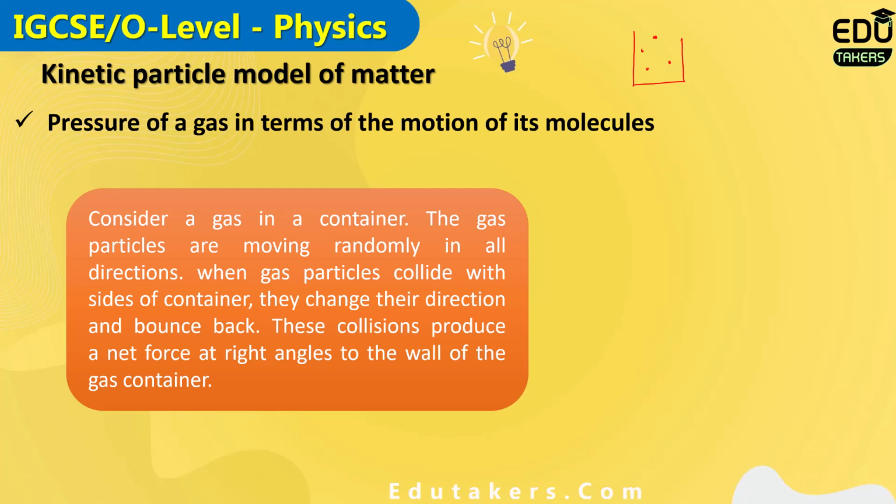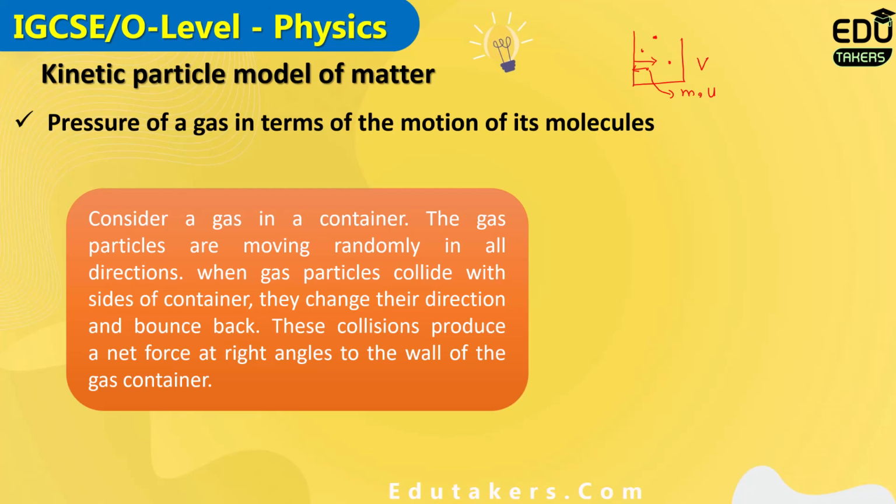So when the gas particles collide with the side of this container, what will happen? They change their direction and rebound back. I suppose that this gas molecule has mass m, and initially it's moving with the velocity u. When it collides with the wall of the container, it rebounds back and its velocity changes and becomes v. Here I am also counting the direction. That's why instead of using speed, I am using the word velocity, because velocity is a vector quantity. It depends upon the direction.